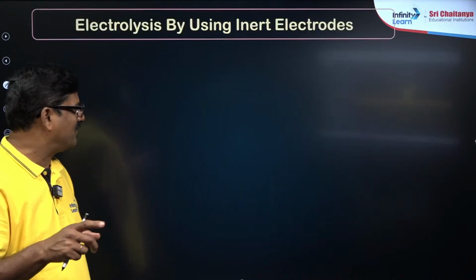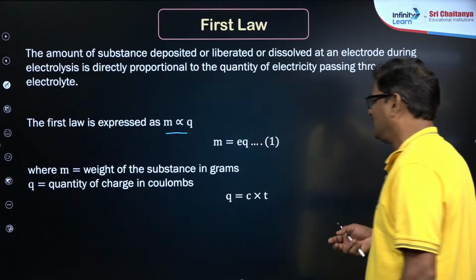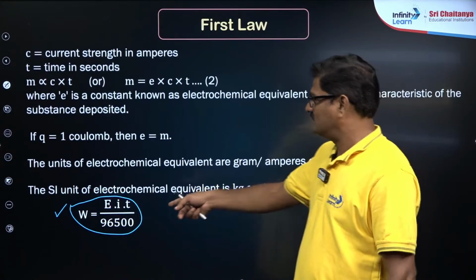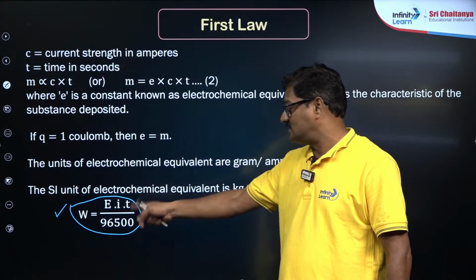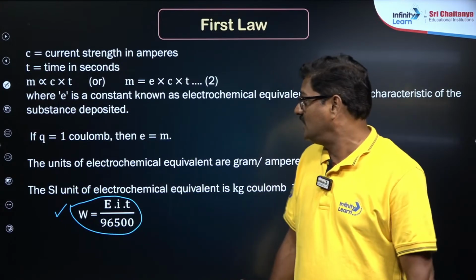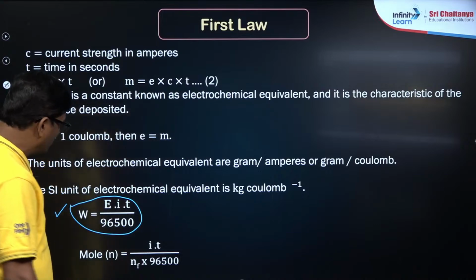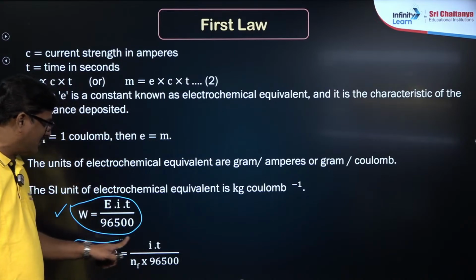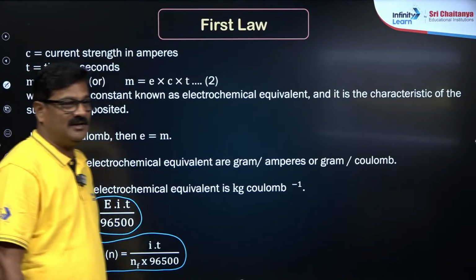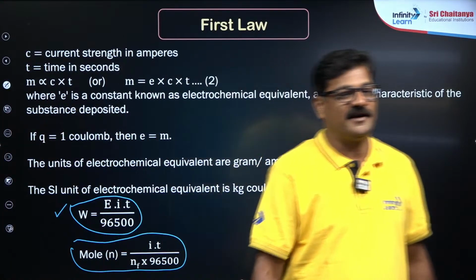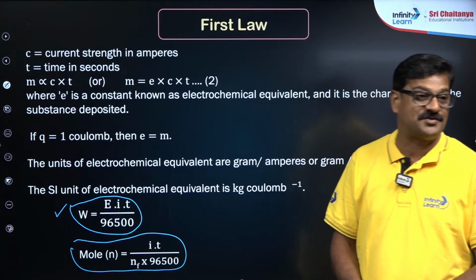So get ready, every day we are going to discuss this kind of thing, talking about Faraday's first law. For Faraday's first law, this is the absolute formula that I want to give you: W = Z I t / 96,500. What is Z? Z is called the electrochemical equivalent. Or the number of moles can also be calculated as It upon n into 96,500. What is n? The number of electrons involved in that redox change.